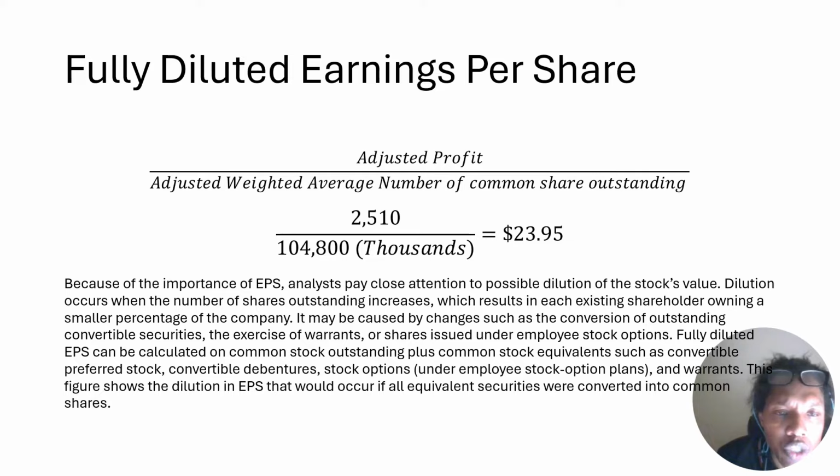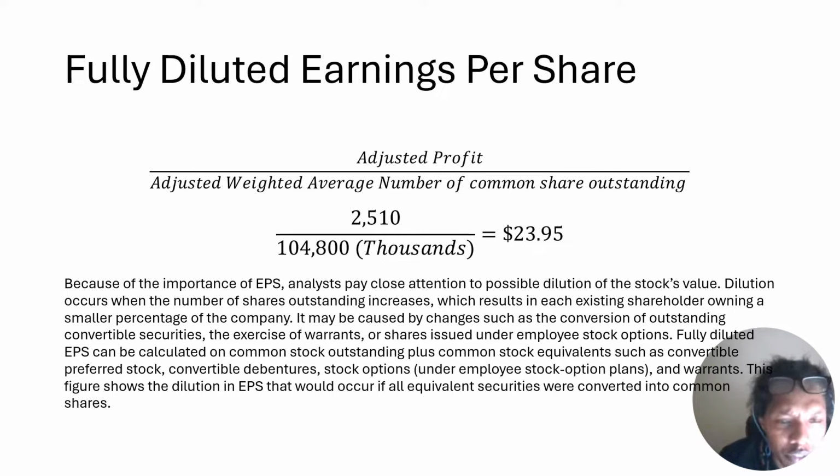Fully diluted earnings per share. Adjusted profit divided by adjusted weighted average number of common shares outstanding. 2,510 divided by 1,004,800 in thousands equals 23.95.